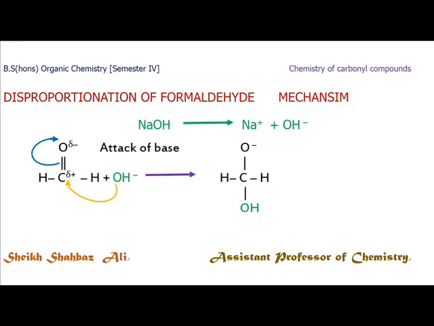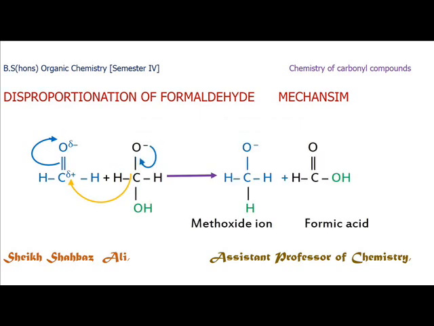When we consider the mechanism, sodium hydroxide ionizes to give OH negative ion. OH negative ion attacks the carbonyl carbon to give alkoxide ion. A complex alkoxide ion is formed. This is the attack of base on one molecule of formaldehyde. Now the alkoxide ion donates hydride ion, H negative, to the blue molecule of formaldehyde. Methoxide ion is formed.